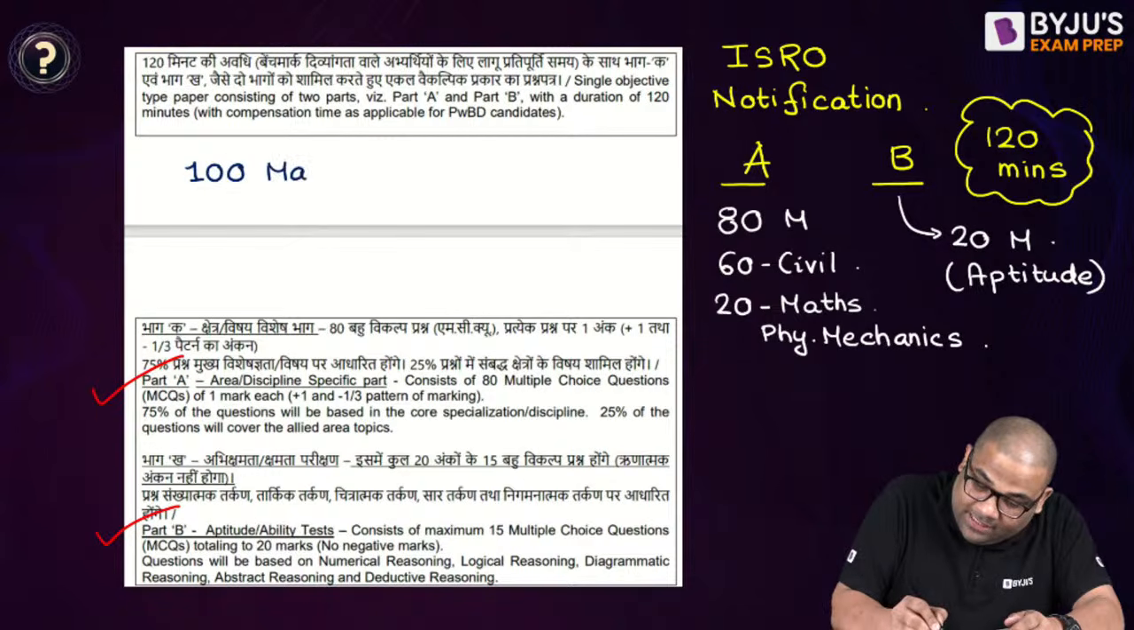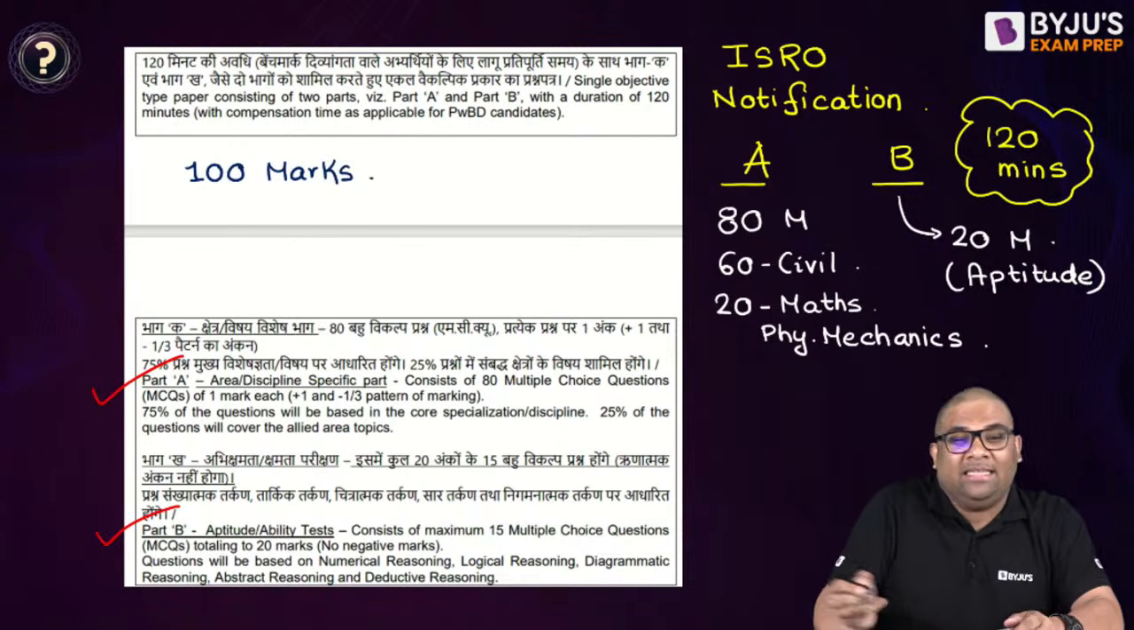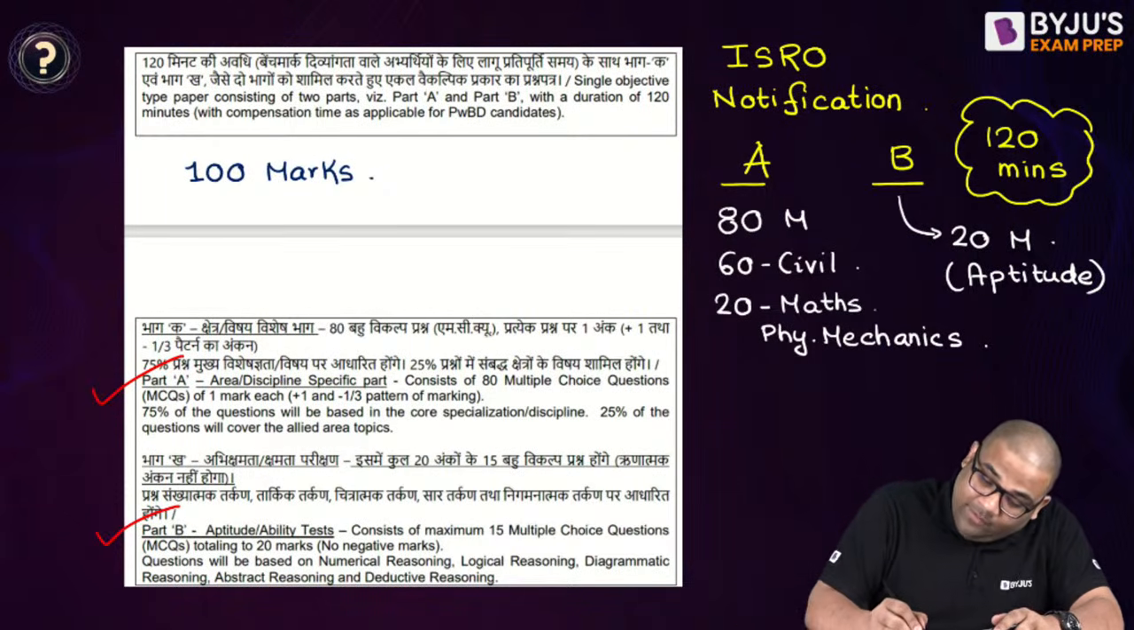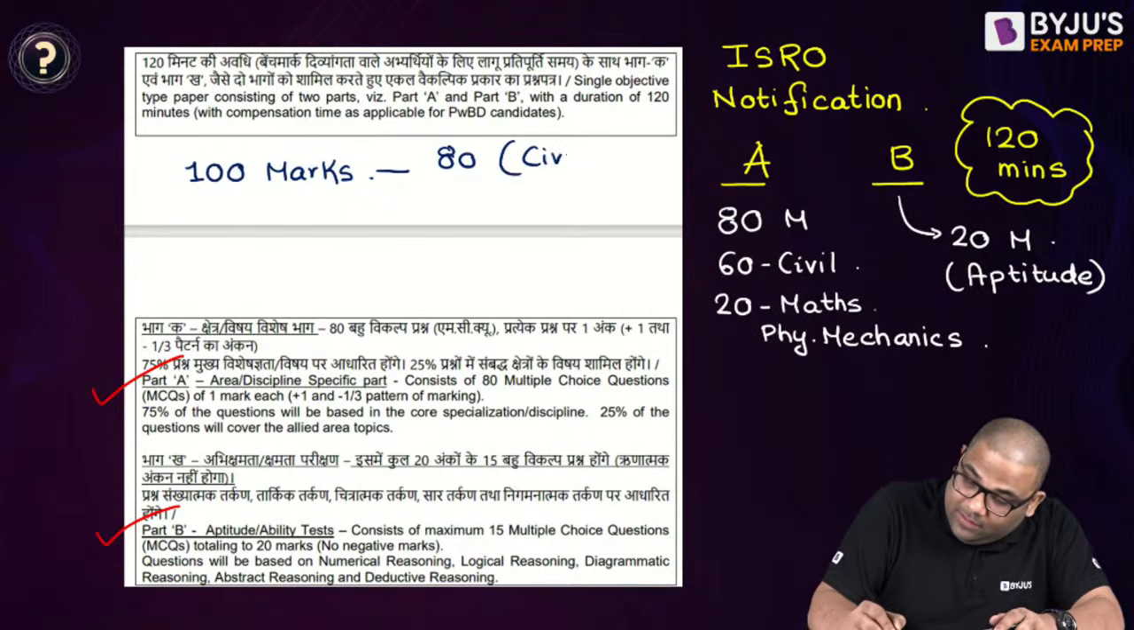So you should understand that this time the ISRO's pattern is a little bit like GATE, not exactly GATE, but a little bit like GATE. So 100 marks, out of which 80 will be civil plus maths, and 20 will be aptitude. Today we'll be discussing the questions of civil and maths. Aptitude we'll see some other day.